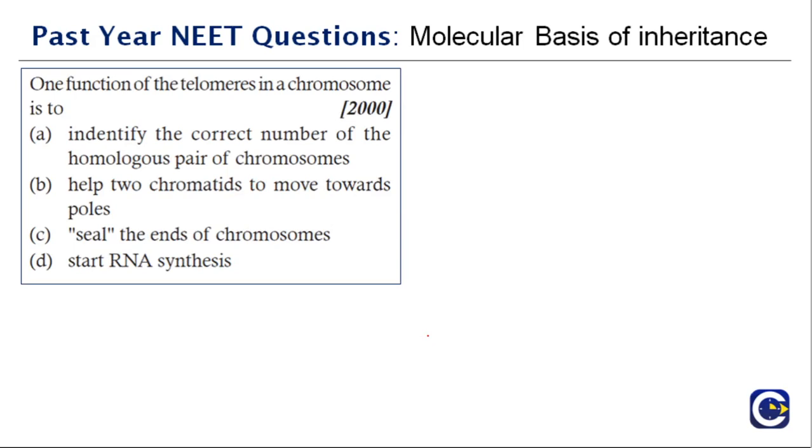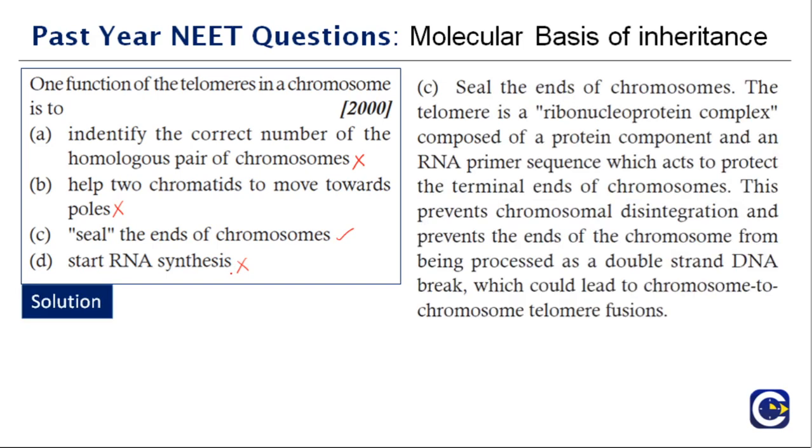One function of the telomere in a chromosome is to identify the correct number of homologous pairs of chromosomes? No. Help two chromatids to move towards the pole? No. Seal the ends of chromosome? Yes. Start RNA synthesis? No. So the right answer is option number C. Seal the ends of chromosome.